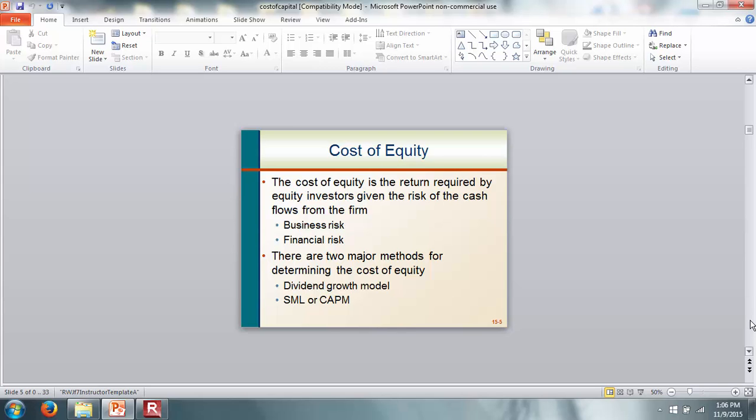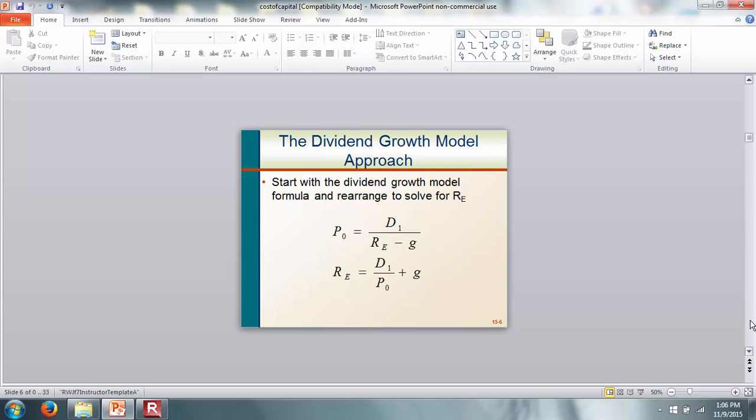Now, when you talk about the cost of equity, there are a couple of ways you can do that. One is the dividend growth formula. The other is the security market line or the capital asset pricing model. Okay? So what is the dividend growth formula? When we talked about stocks, what we said was the price of a stock is given by the next dividend divided by the required rate of return minus the growth rate. So that's what we said.